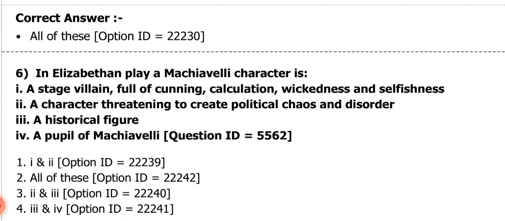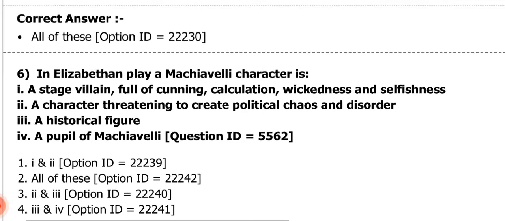So options are given like this. Number 1, 1 and 2. Number 2, all of these. Number 3, 2 and 3. Number 4, 3 and 4. So the correct answer is 1 and 2. That means in Elizabethan play, a Machiavelli character is a stage villain full of cunning, calculation, wickedness and selfishness, and a character threatening to create political chaos and disorder.